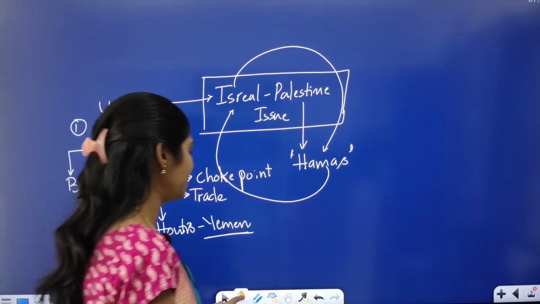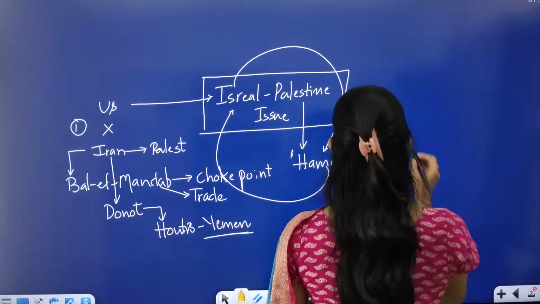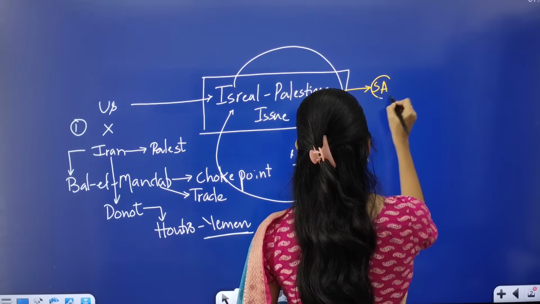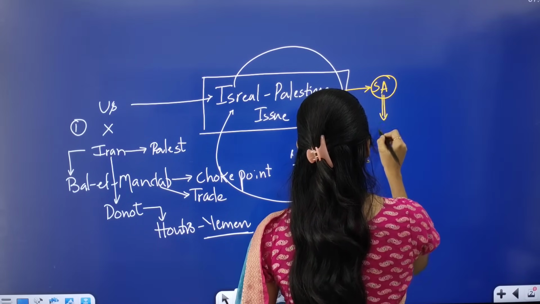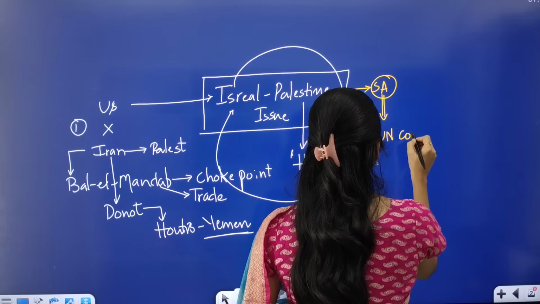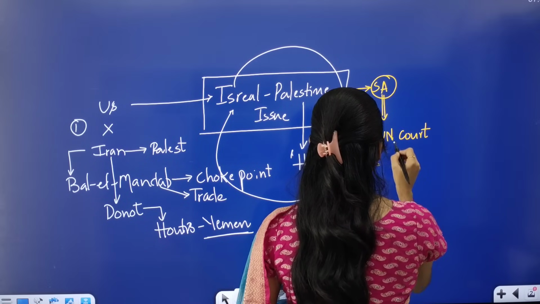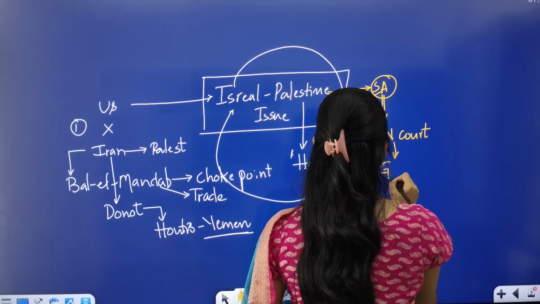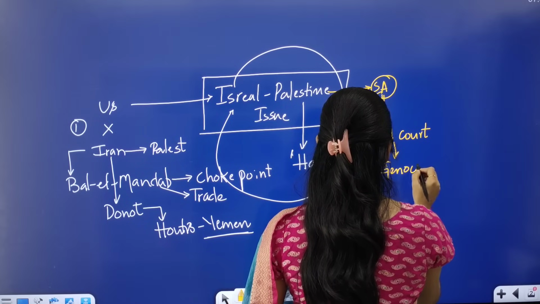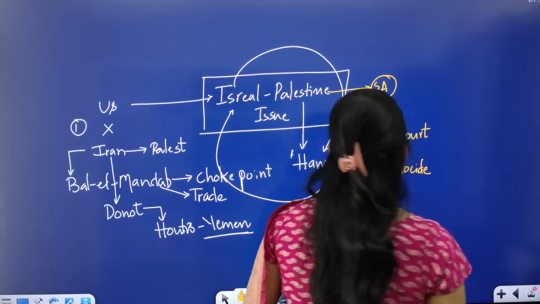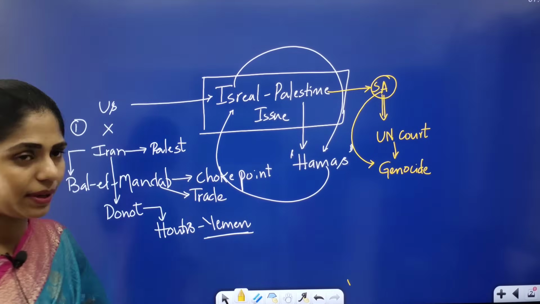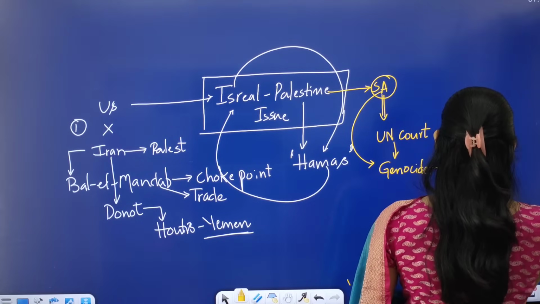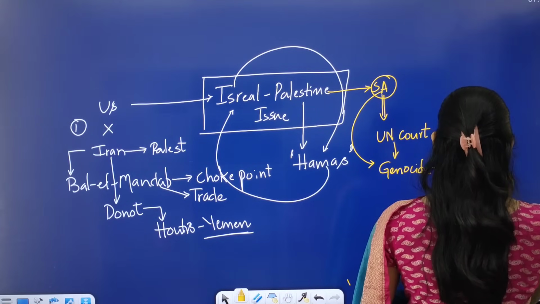And now the second dimension is South Africa. South Africa is supporting the Palestinians, and South Africa wants the United Nations Court to look into the issue. South Africa is also saying that it is genocide. So this is what is happening now. Here you have to understand what genocide is.